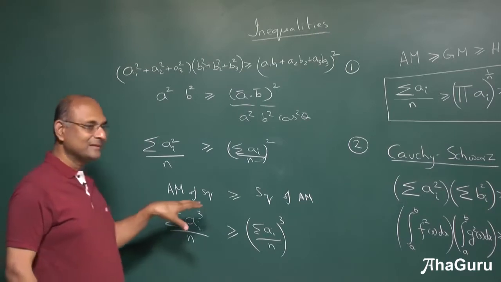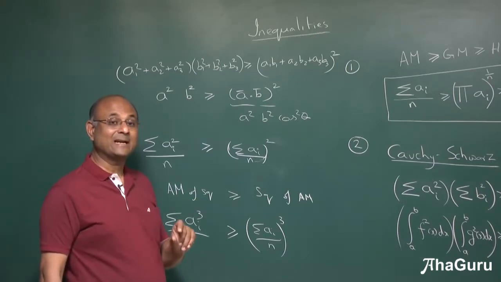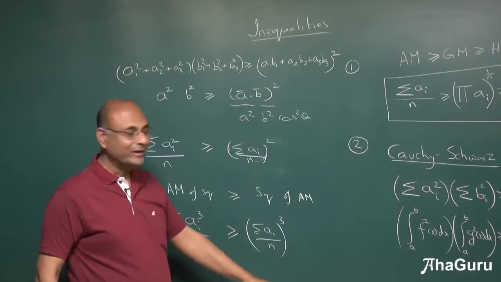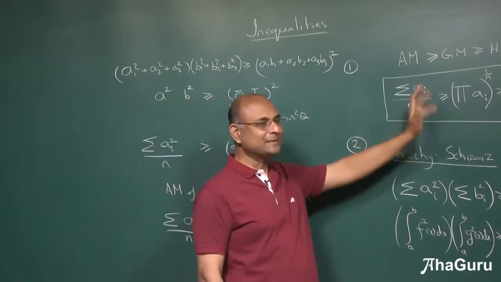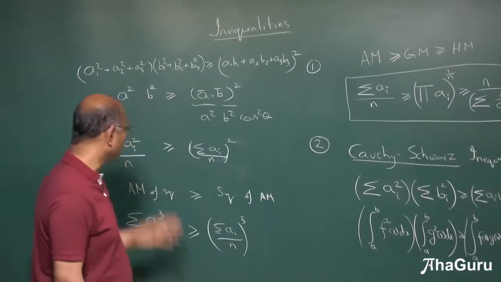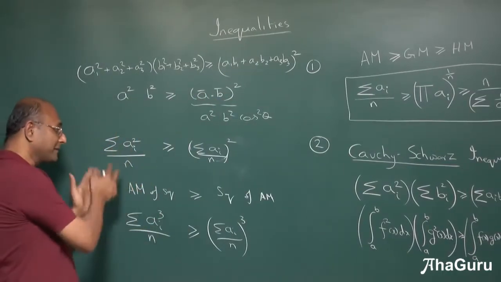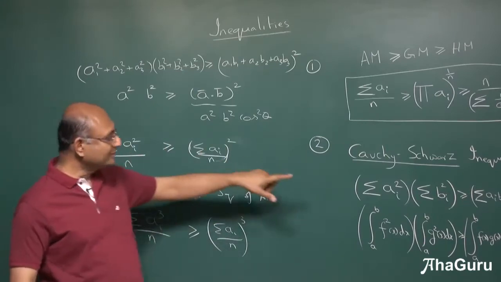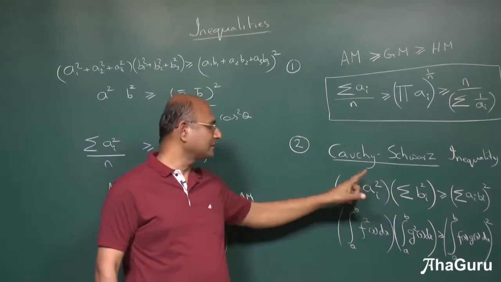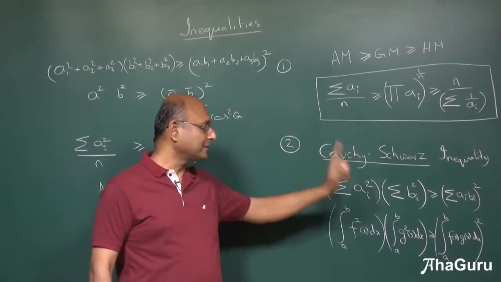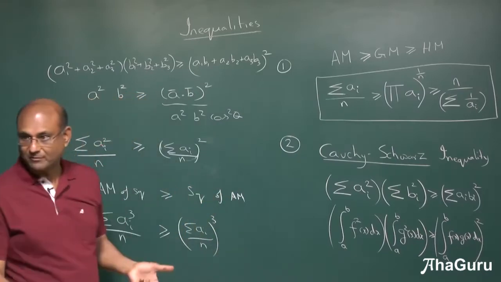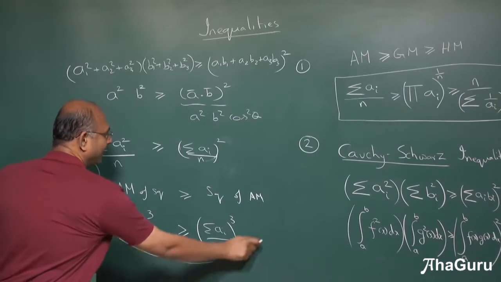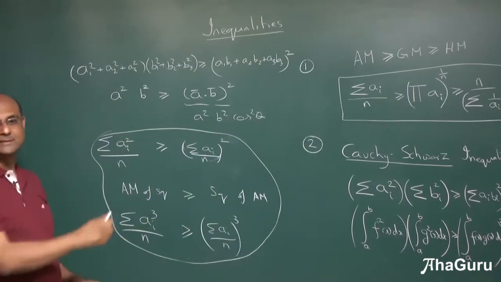Now, this statement I am going to write as a slightly different statement. So that is the third kind of inequality. If you see, Cauchy-Schwarz has some connection with the AM-GM, not GM, but it's saying something about arithmetic mean of squares and square of arithmetic mean. It is more general than just arithmetic mean of squares, because it's basically sigma AI square, sigma BI square, two different sets of numbers. But what we are going to do is take this part and generalize this.